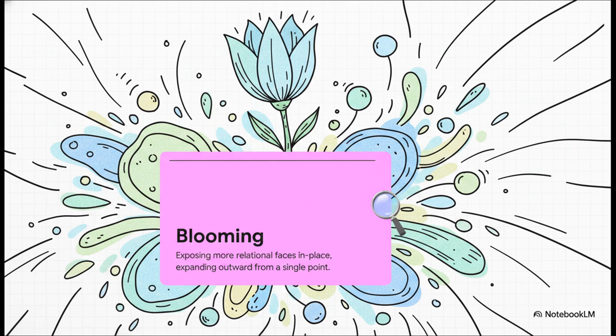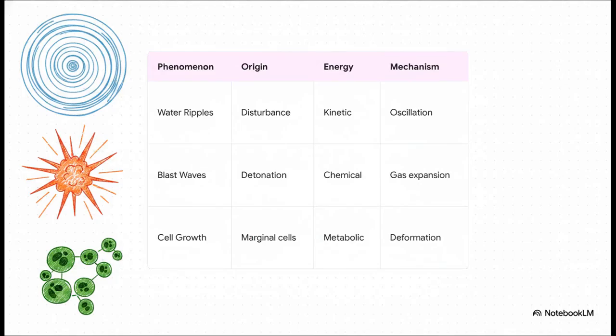Think of a flower bud. Blooming is an in-place release of potential energy. It's exposing more relational faces and expanding outward from a single point of origin, all to seek equilibrium. And this brilliantly illustrates just how universal this thermodynamic drive really is.